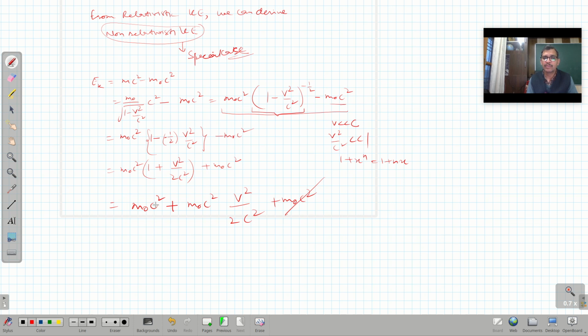This will cancel out with it, because the minus sign is there. So it is m naught c square, and this c square will also cancel out, leaving m naught v square over 2. So this is the actual kinetic energy of the system when it is non-relativistic, which can be derived using this particular relationship, right?